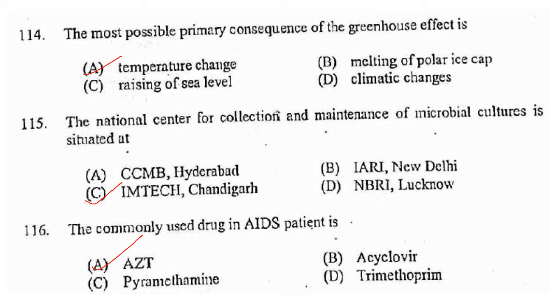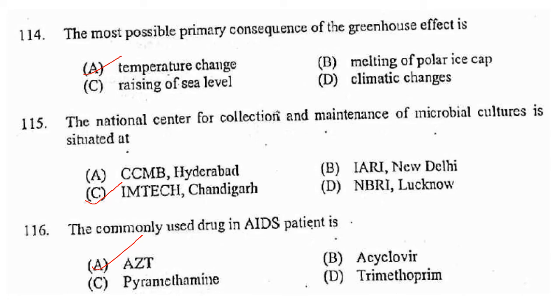Next one. The most possible primary consequence of the greenhouse effect is temperature change. That will be the primary consequence of the greenhouse effect. So answer is option A, temperature change. The National Center for Collection and Maintenance of Microbial Cultures is situated at IMTech, Chandigarh. Answer is option C. Next one.